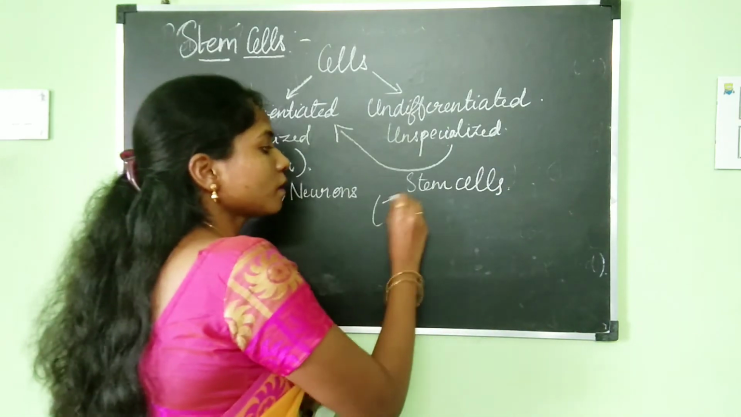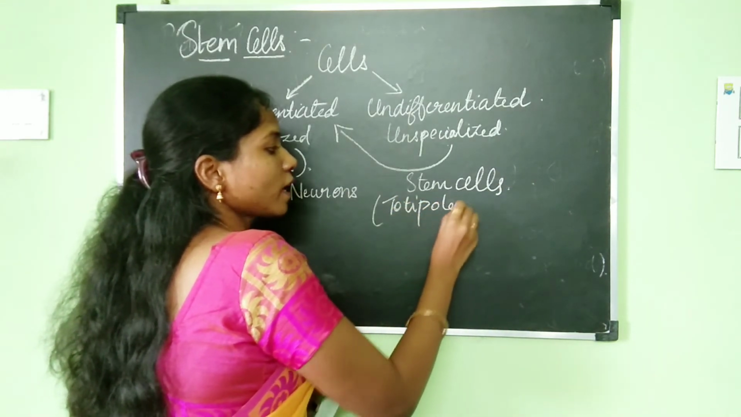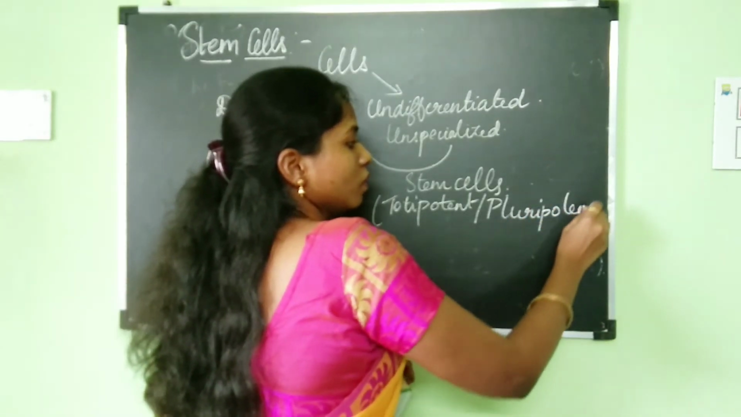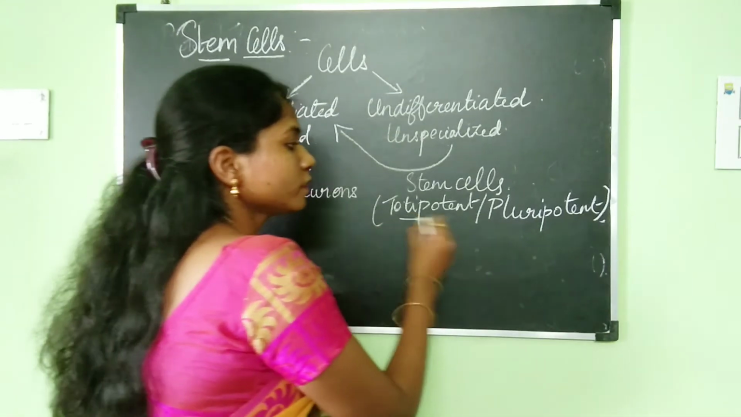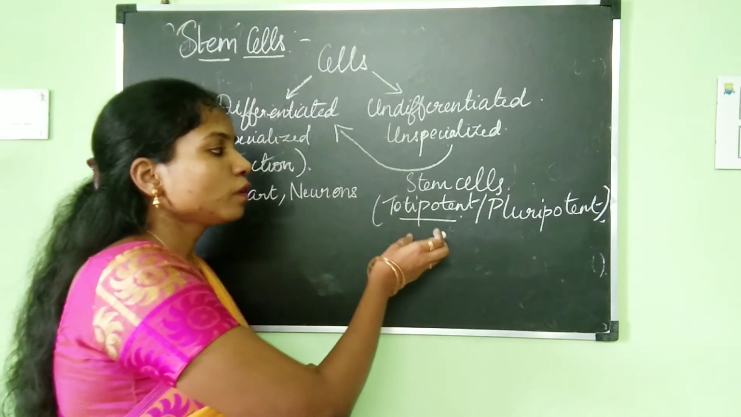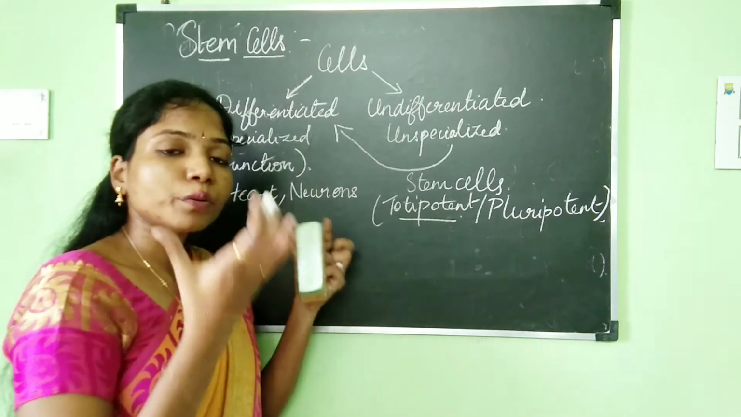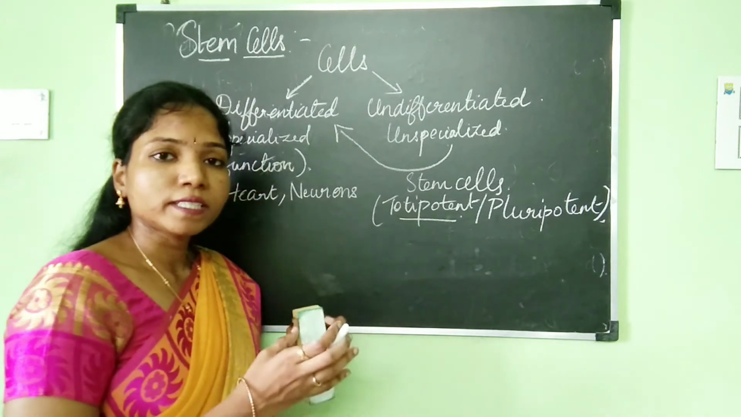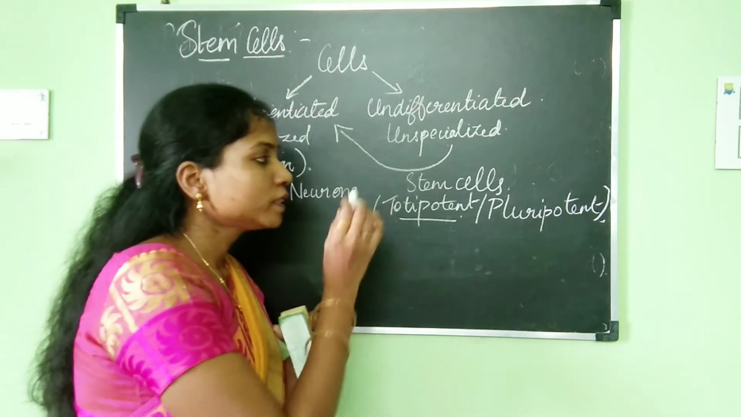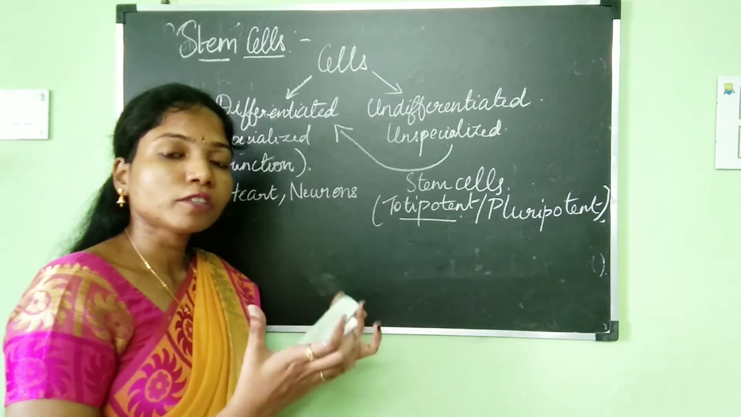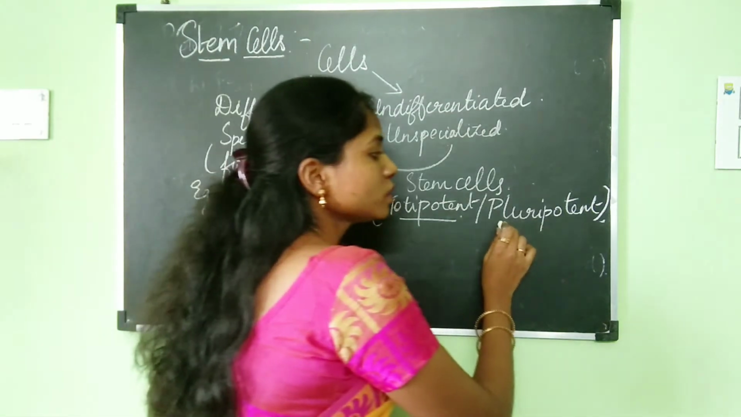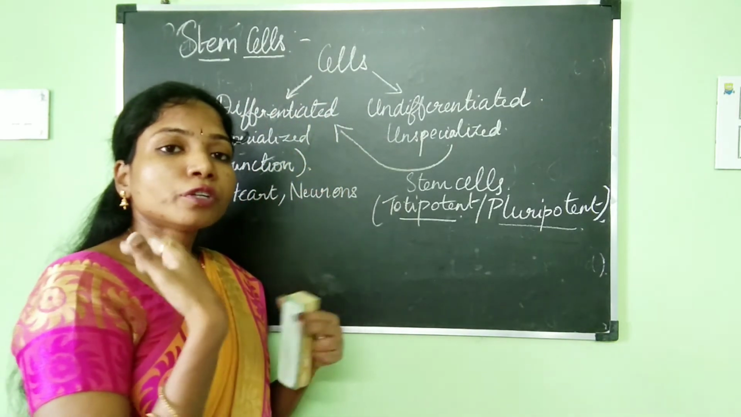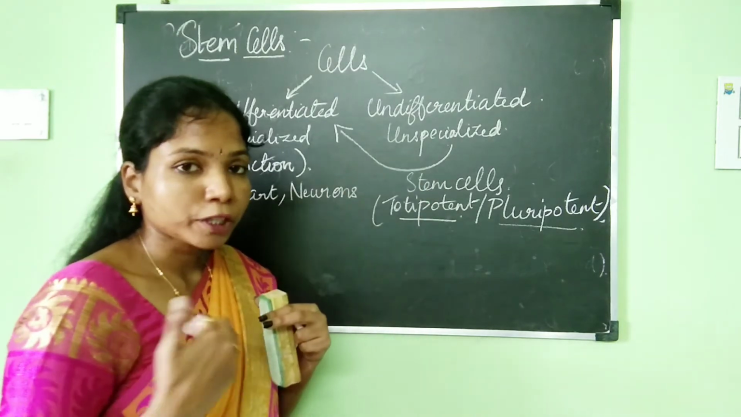Stem cells are basically totipotent as well as pluripotent. So what is the meaning of totipotent? Totipotent means a cell taken from the stem cells has the ability to develop into a complete organism. That is known as totipotency, the total potential. One stem cell can give rise to an entire organism. And what is the meaning of pluripotent? Pluripotent means one cell has the ability to divide into many specialized cells.